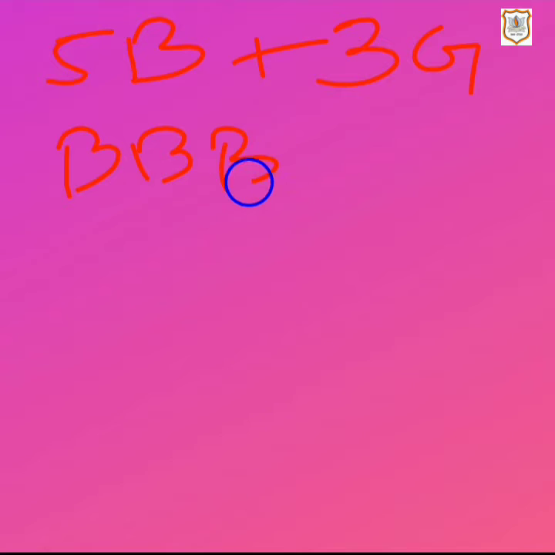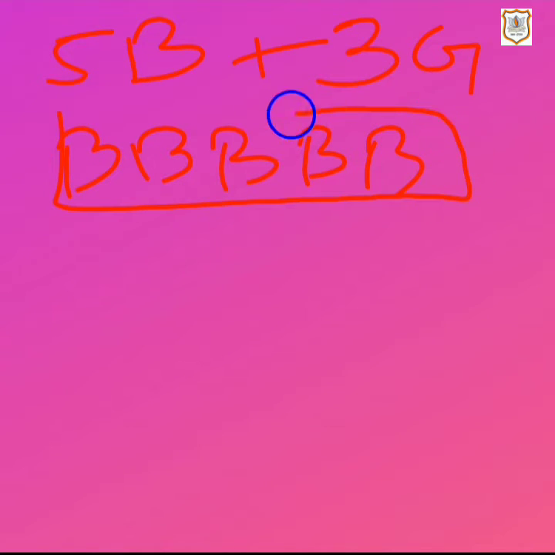Now we have 5 boys and 3 girls. As we have to keep all the boys together, suppose all 5 boys are seated together on one bench in your classroom.